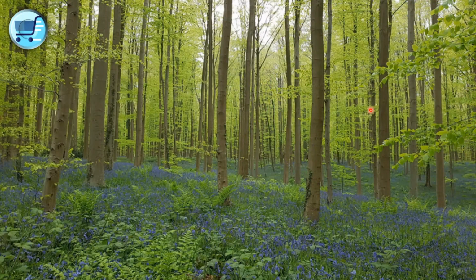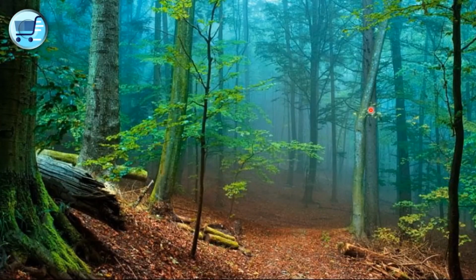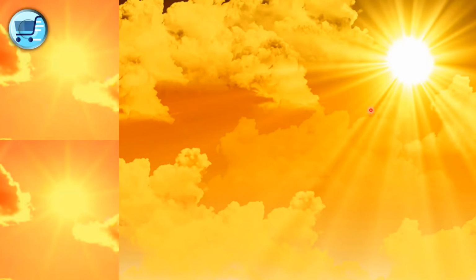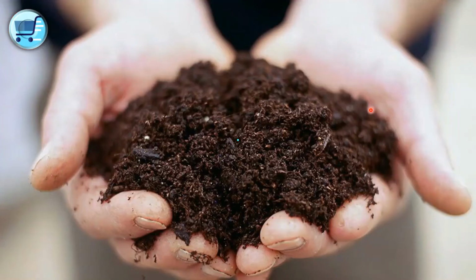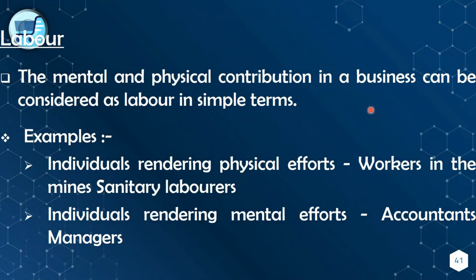So this is a forest, and this is also an example for land. Yeah, this one too. And sunlight. This one is also an example for land, and soil. So the labor, what do you mean by labor? The mental and physical contribution in a business can be considered as labor. In simple terms, what does it mean? The mental and physical contribution in a business.